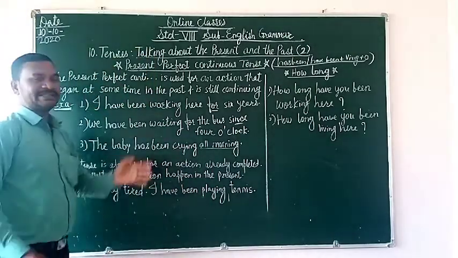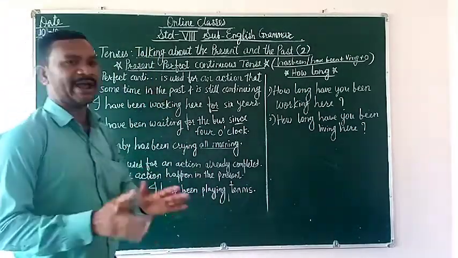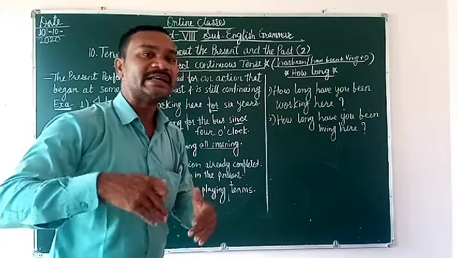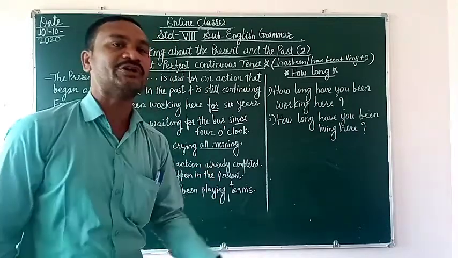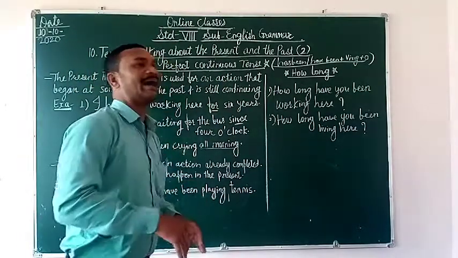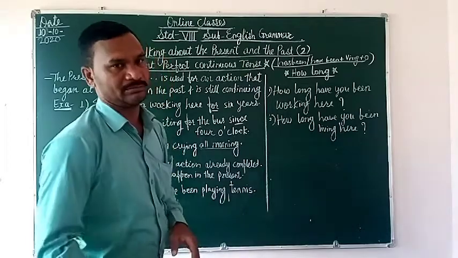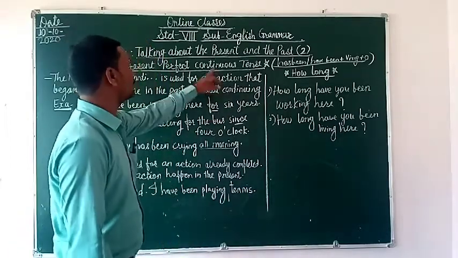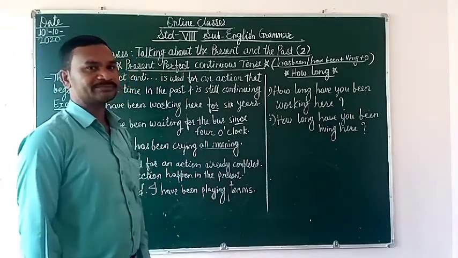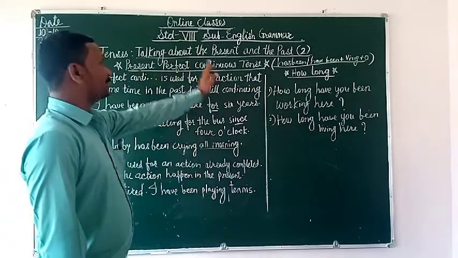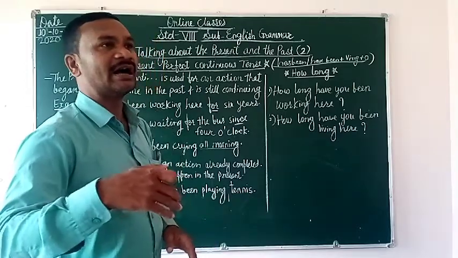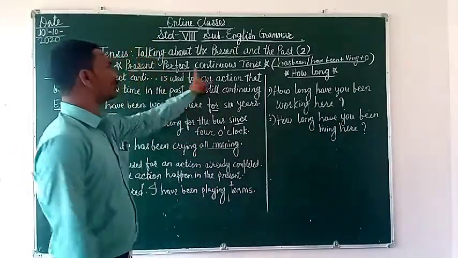Say here, the present perfect continuous tense is used for an action that began at some time in the past and is still continuing. Action happened in the past but is still continuing. At that time we use the present perfect continuous tense. Okay, got it? Also, the action happened in the past and the result of this action is seen in the present.